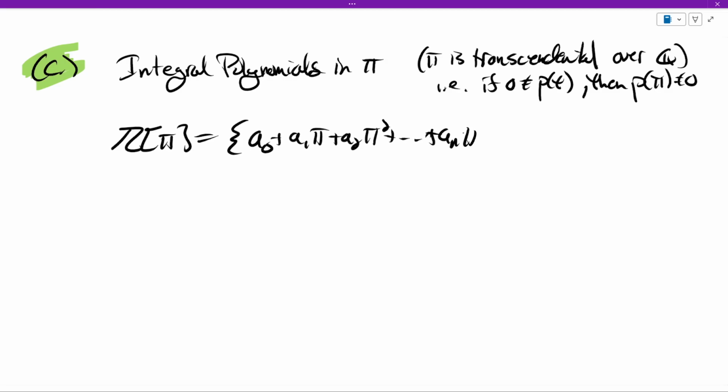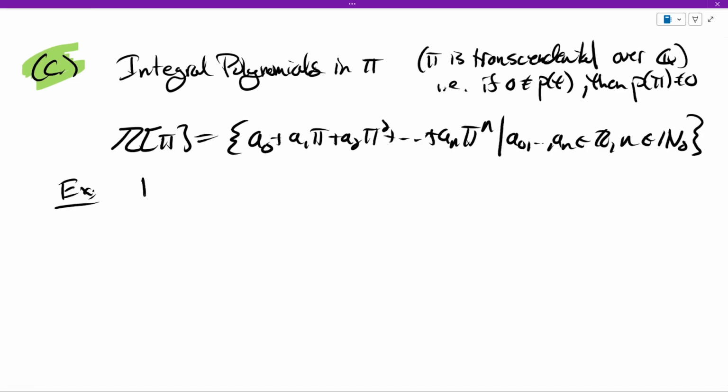So the a's are some integers. N is some natural number, maybe 0. So let me write N_0 to mean including 0 in the natural numbers. And that's what elements of this set look like. So this is a weird set. For example, 1 plus pi is here.